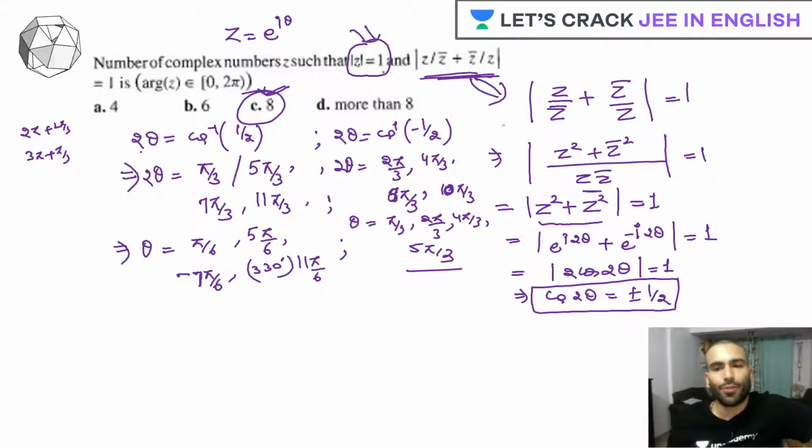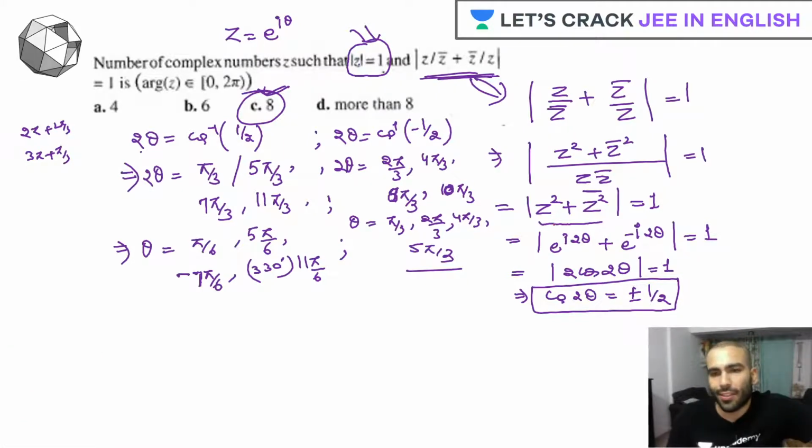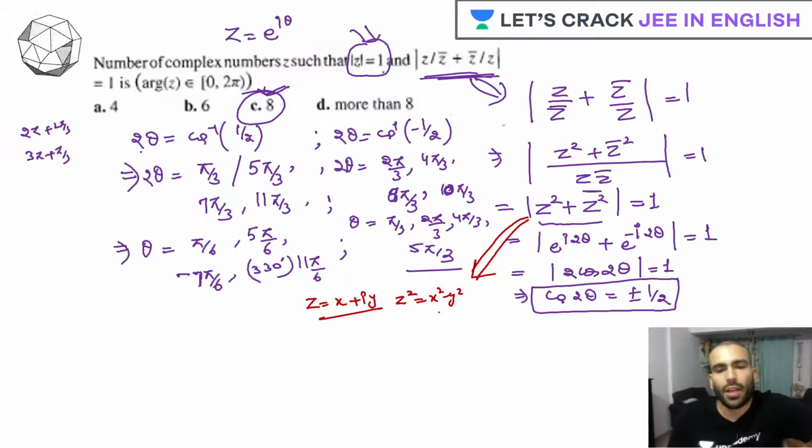Can anyone guess another approach? Yes, I can tell you. Just imagine, instead of taking the Euler form, if someone starts solving from here, if he says that z is equal to x plus iota y. So if z is x plus iota y, what is our z square? Z square is x square minus y square plus twice of iota xy. Here guys, now look at this. Here it is addition of two complex numbers, they are conjugate to each other.